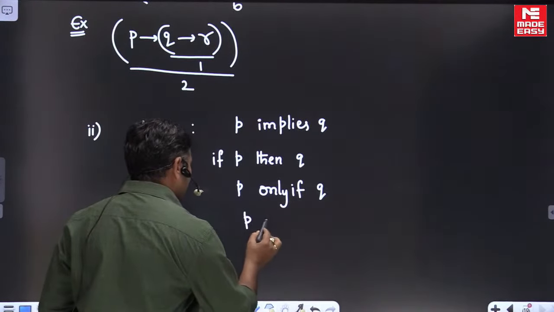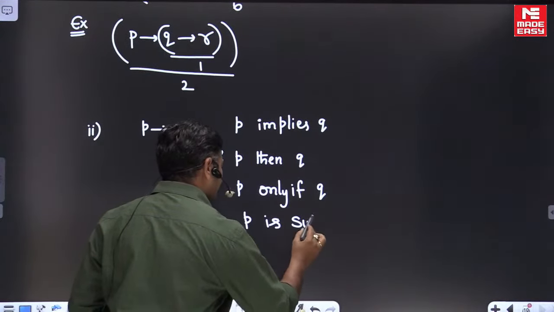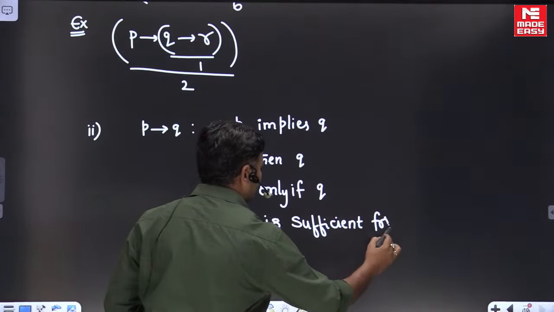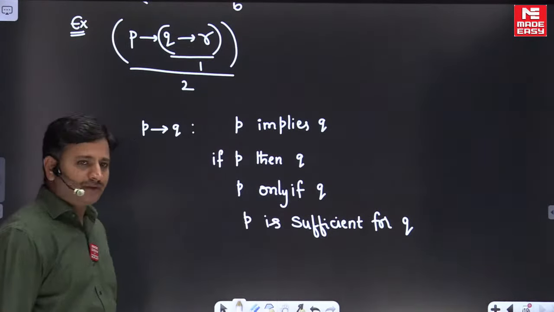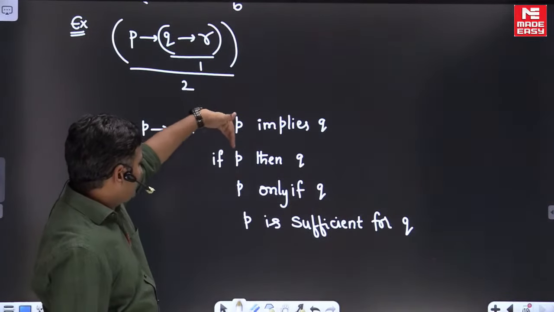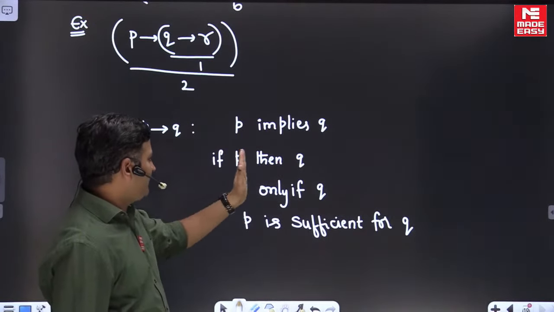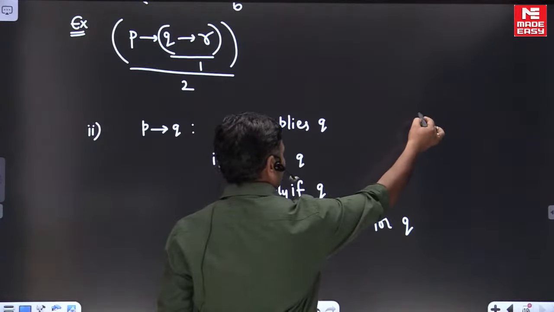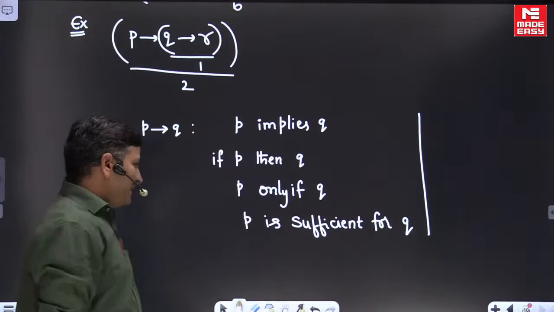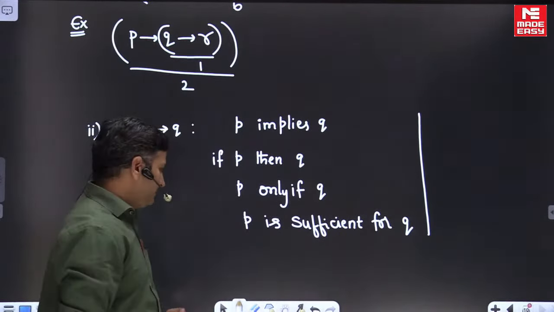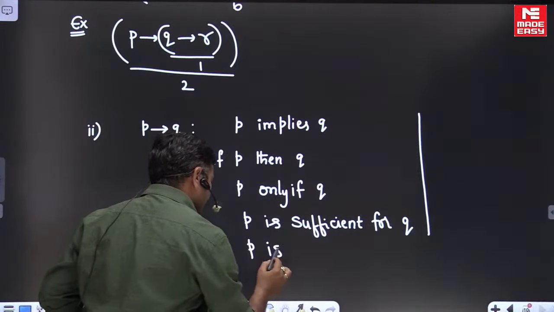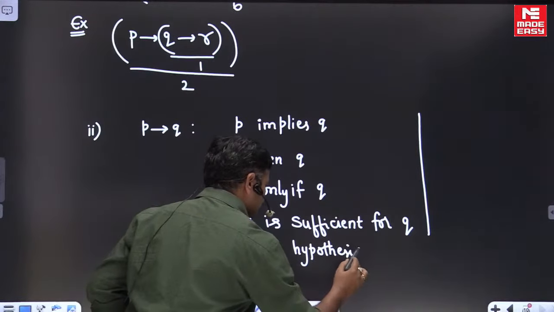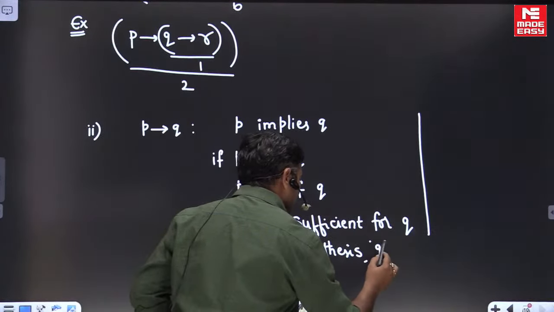Fourth way: P is sufficient for Q. Clear? So with respect to P, these are the four ways we can read this statement, friends: P implies Q, if P then Q, P only if Q, P is sufficient for Q. Of course, we can also say P is called the hypothesis and Q is called the conclusion. Okay, P is hypothesis, Q is conclusion.